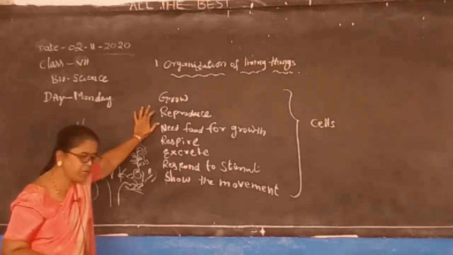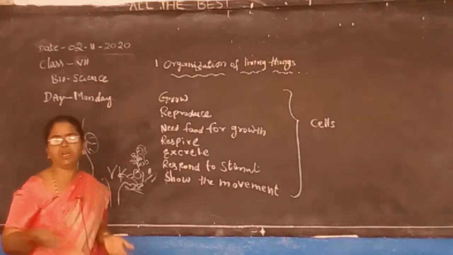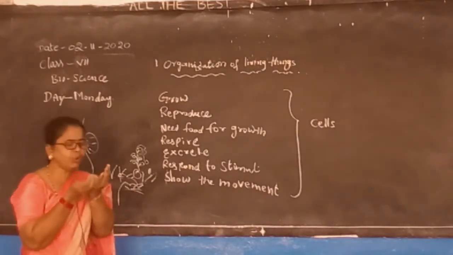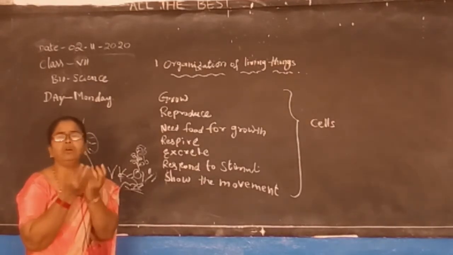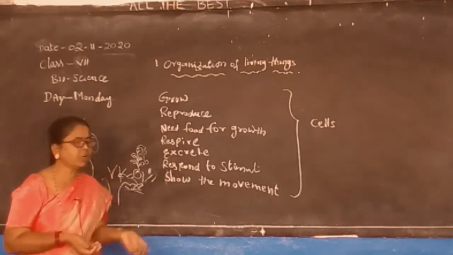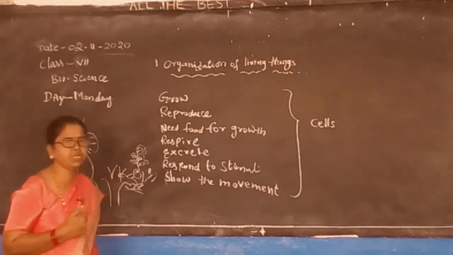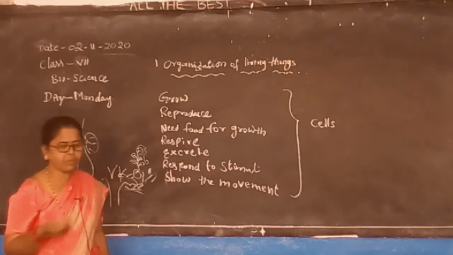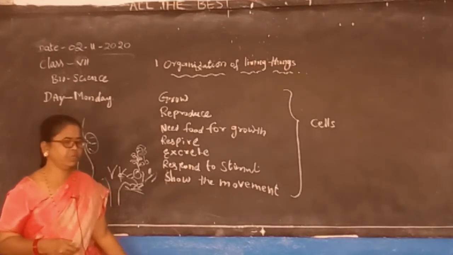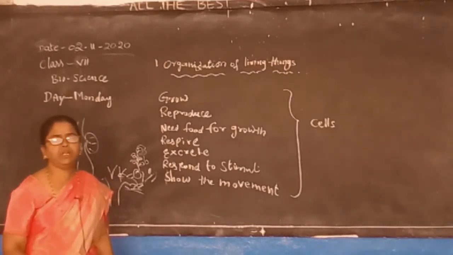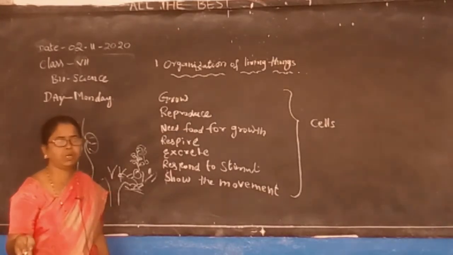Now, a small baby is born, maybe your sister or brother or a relative, any person like that. When a baby is born it is small. After 1 month, 2 months, 3 months, it will start moving. In 6 months it will start crawling, and like that there is growth, stage by stage. So we can say the baby is growing. Last year you were in the 6th class, now you are in the 7th class. Next year you will be in the 8th class, then 9th and 10th, then college. So you are also growing.